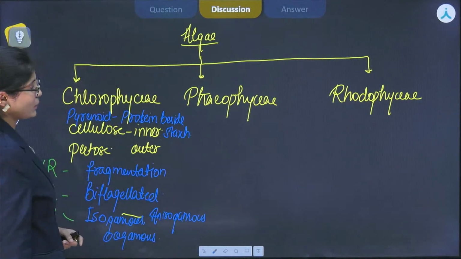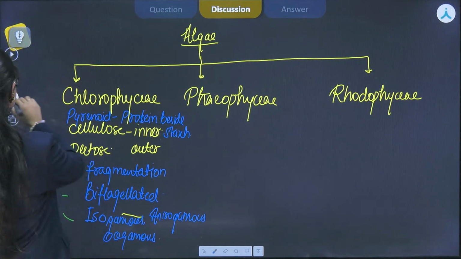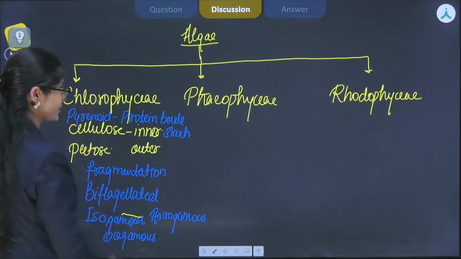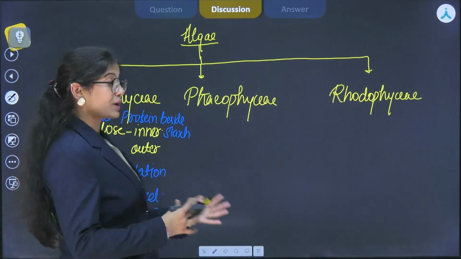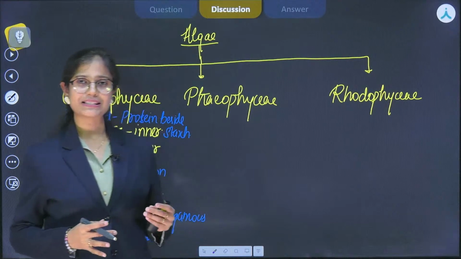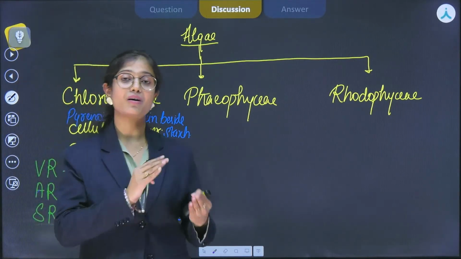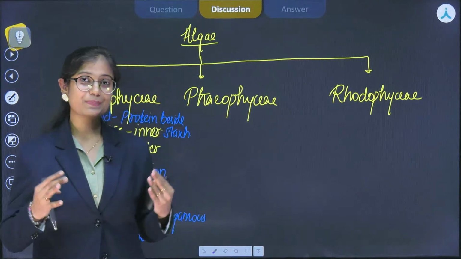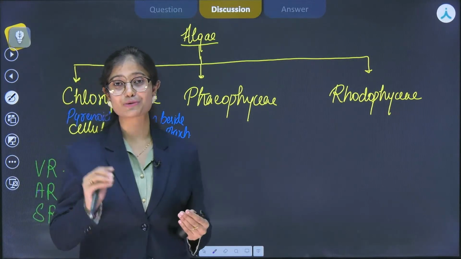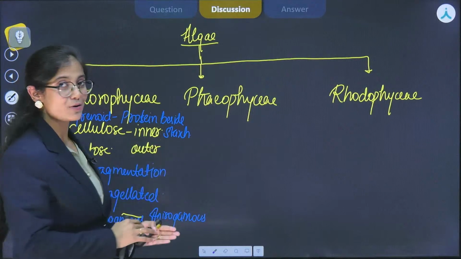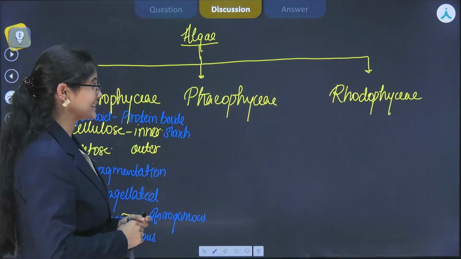Let's see the next one, which is phaeophyceae, and the common name is brown algae. अब इनको brown algae क्यों कहा जाता है? Because of the presence of fucoxanthin or xanthophylls, due to which they exhibit a range of olive green to brown color, right? That's why they are known as brown algae or phaeophyceae.